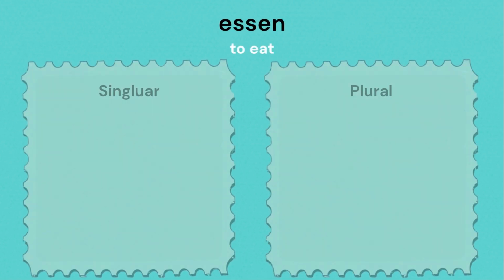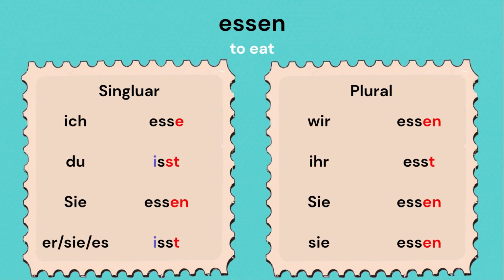Moving on to the next verb. Essen. Ich esse. Du isst. Sie essen. Sie es isst, wir essen, ihr esst, sie essen.